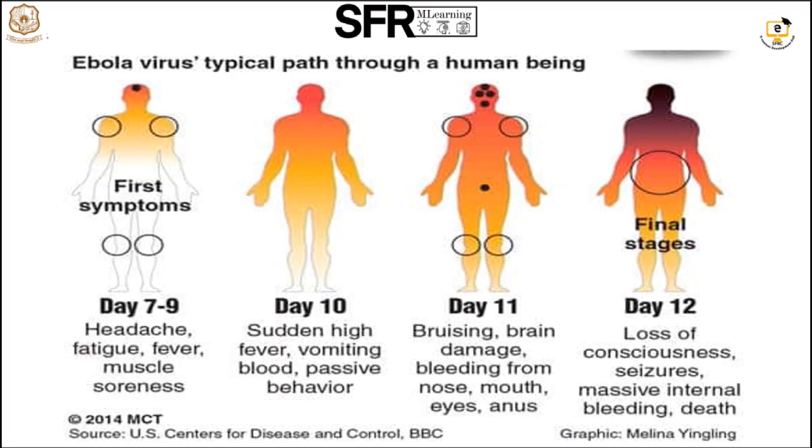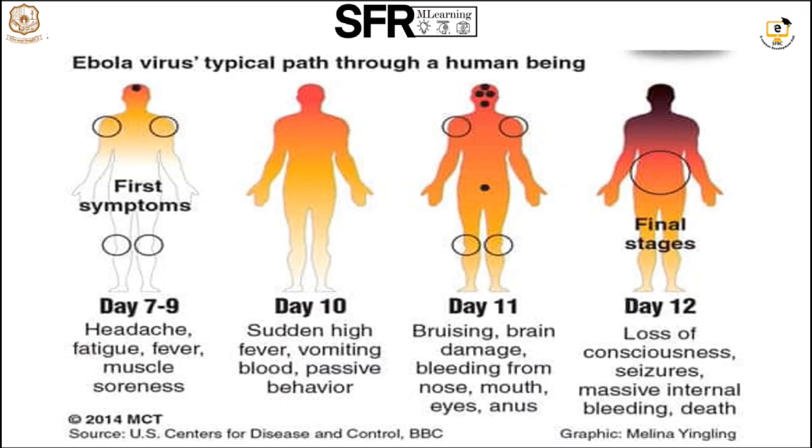On the 11th day the virus starts infecting the brain. It will damage the blood vessels and lead to hemorrhages, and the bleeding will usually be from the nose and mouth. Even the eyes and anus will bleed when there is a severe infection due to the hemorrhagic problem. Finally, on day 12, there will be unconsciousness and massive internal bleeding, and if it is not treated and no treatment or prevention strategy is taken, it leads to death.